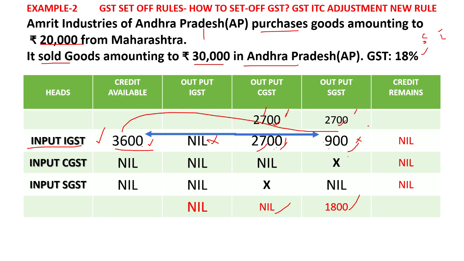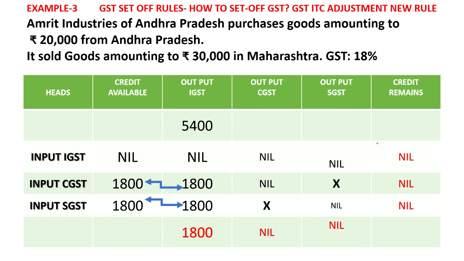So the third example we will see. Amrit Industries of Andhra Pradesh purchases goods of 20,000 within the state and sells goods amounting to 30,000 in another state. Transaction GST is 18% again. Here the first transaction is 20,000. Within the state means there will be CGST and SGST of 9% each, 1,800.